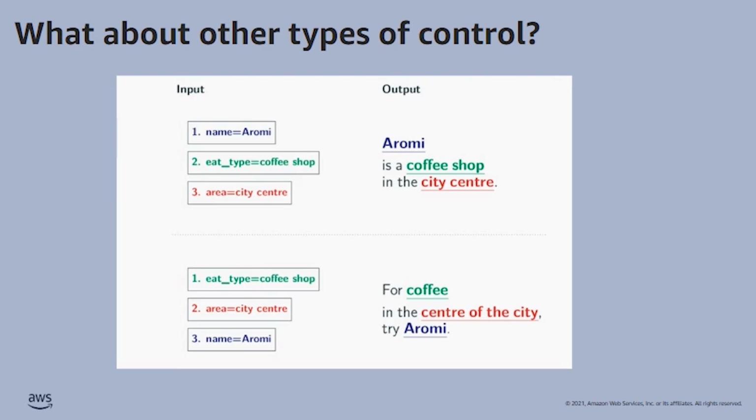In the first, this might be appropriate to a question, what is a roamie? A roamie is a coffee shop in the city center. While the second phrasing might be more appropriate for a question, where can I get coffee? For coffee in the city center of the city, try a roamie.